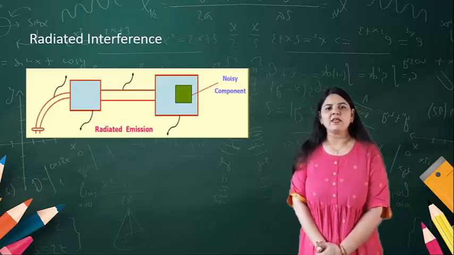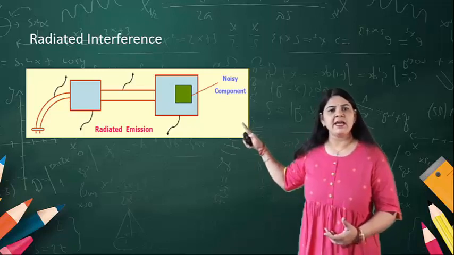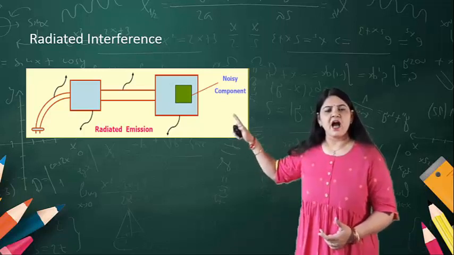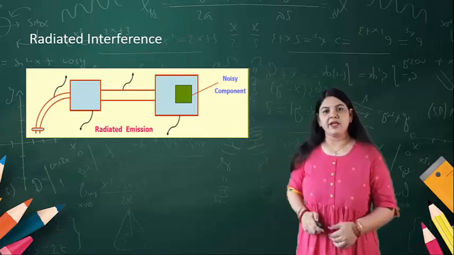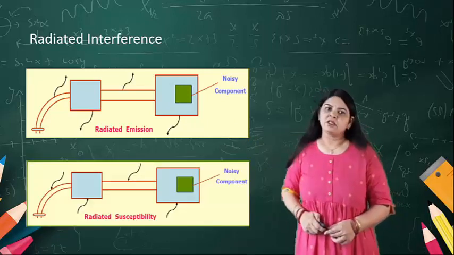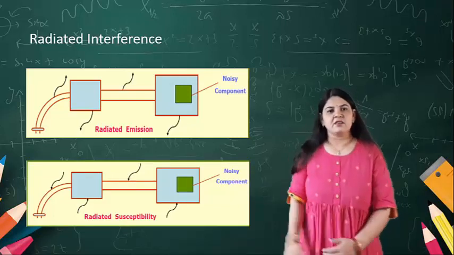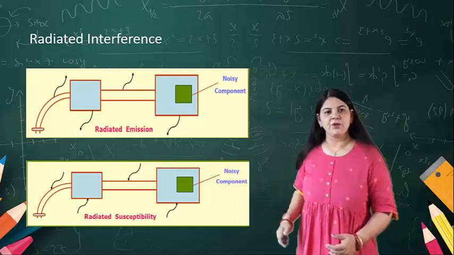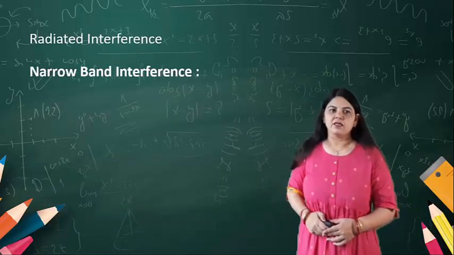Now, what is radiated interference? Here in the diagram you can see how two devices are connected with a wire, and due to radiation emission, interference may be there. This is the noisy component, and due to that some interference can be received.